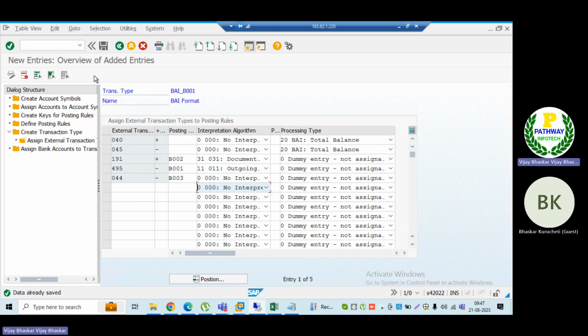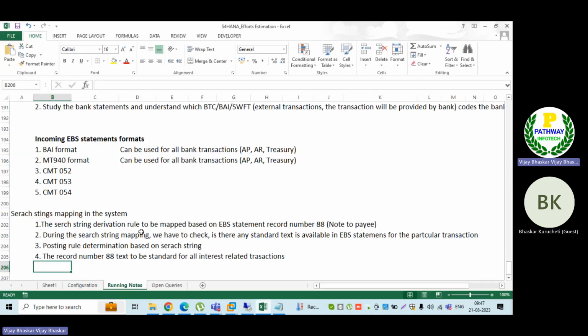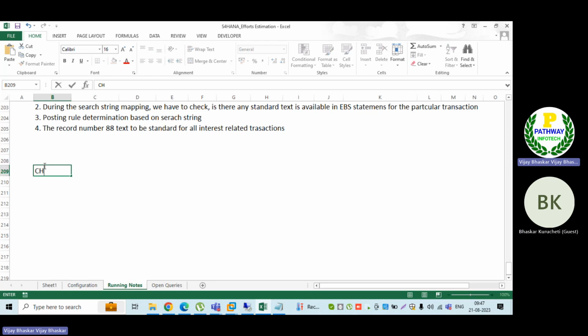No, let me clarify this. What will happen for check payments? For check payments, the process we follow in general is, first, we post the invoice, let's say the vendor invoice, F-43. Now for the check payment, I have to perform F-53.